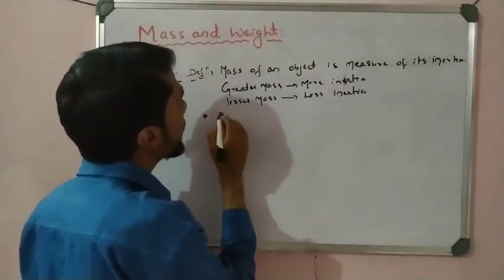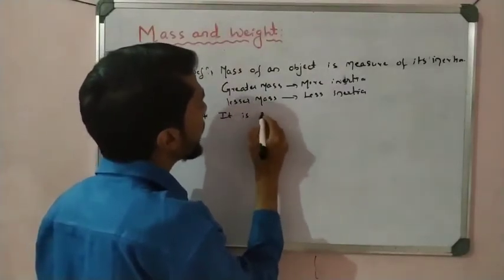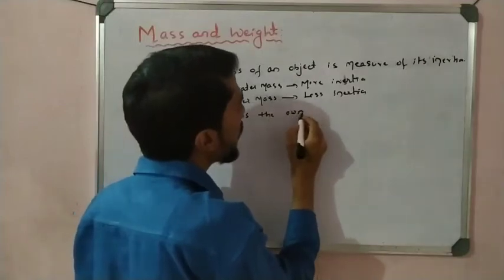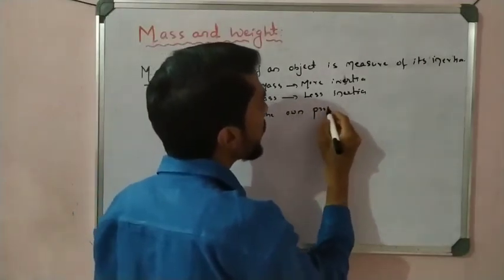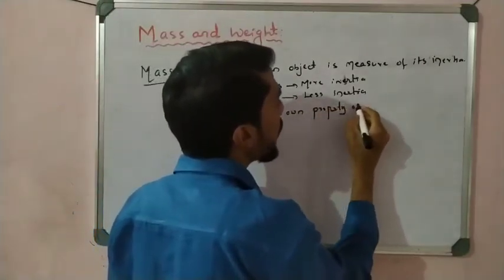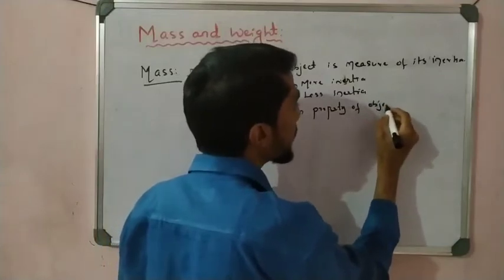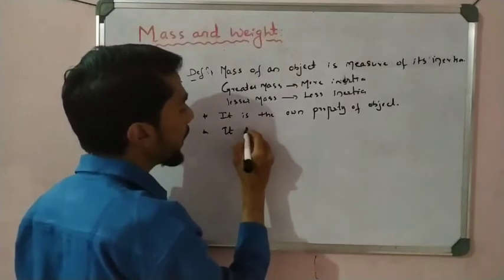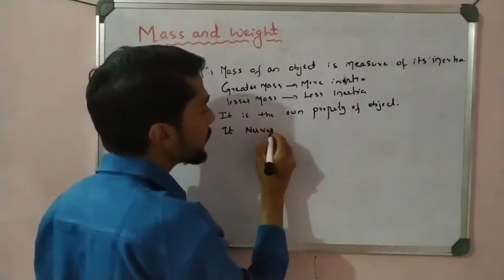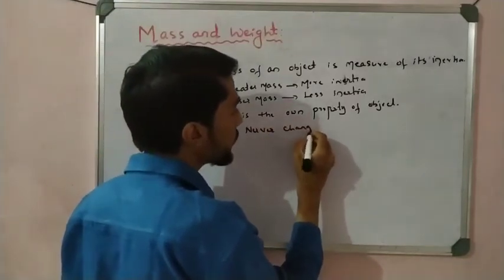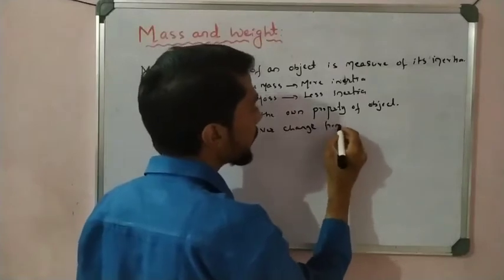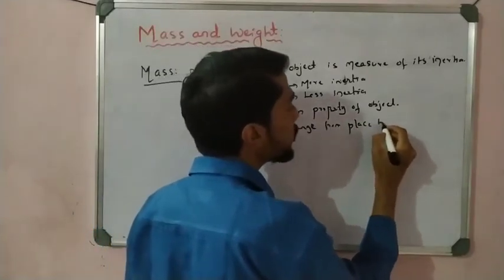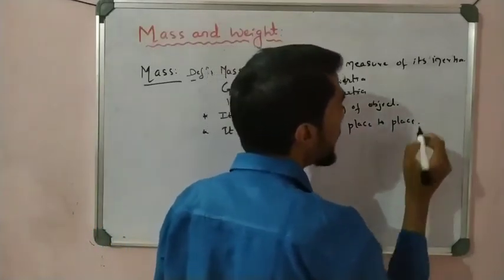It is the own property of the object. It never changes from place to place.